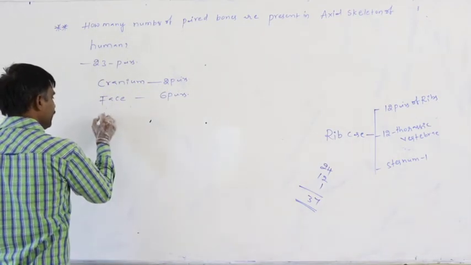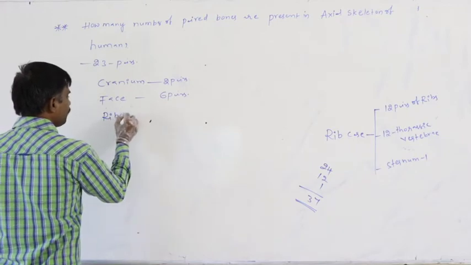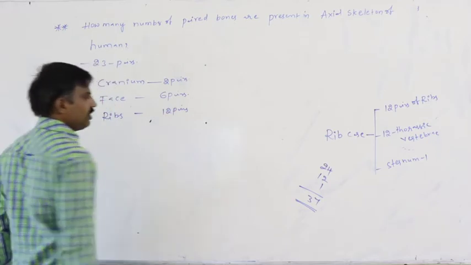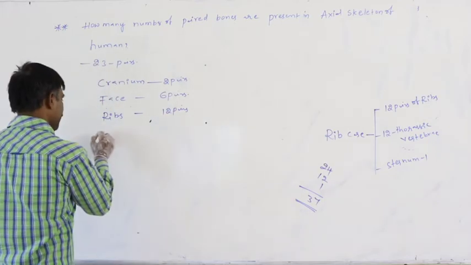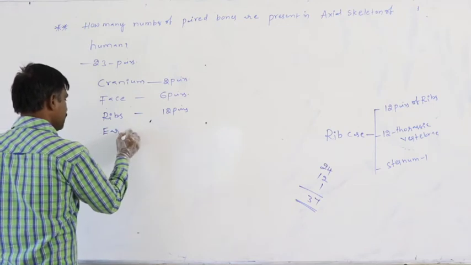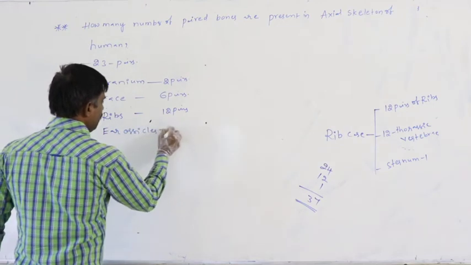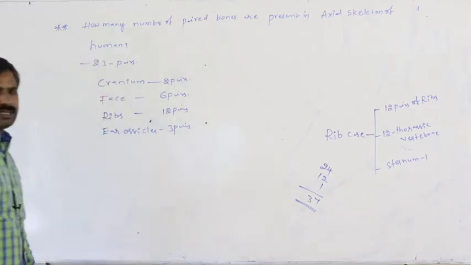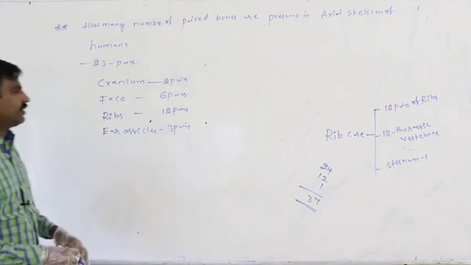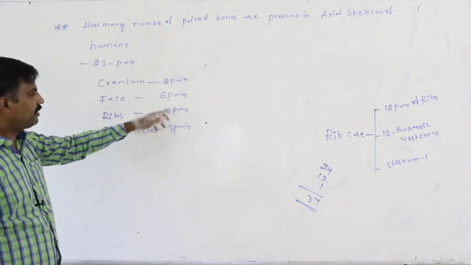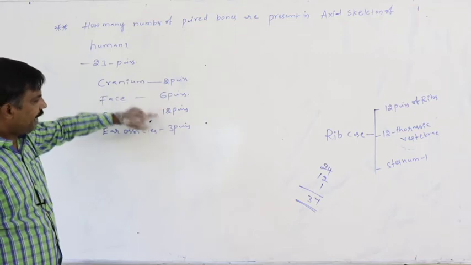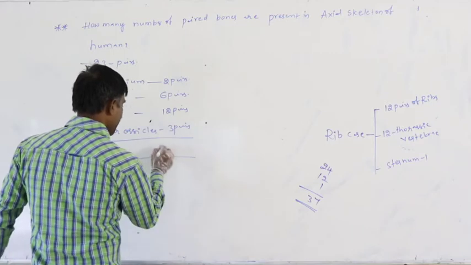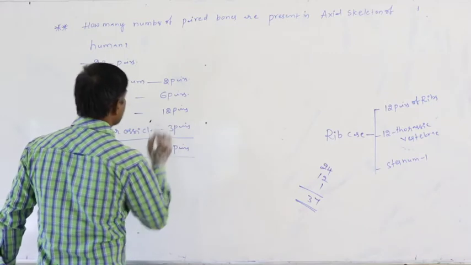Next, ribs are 12 pairs. 24 is nothing but 12 pairs. Ear ossicles are 3 pairs. So totally 2 plus 6 plus 12 plus 3, 23 pairs of paired bones are present.